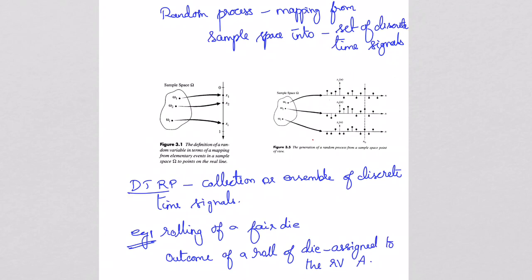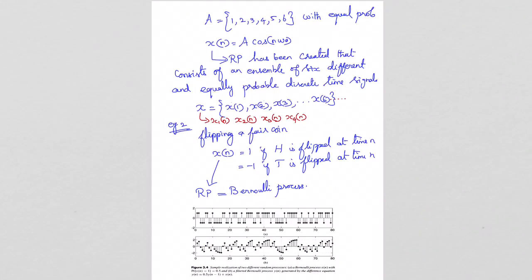We can have different examples for this. The first example, let us consider, is the rolling of a fair die. The outcome of a roll of a die is the numbers 1 to 6. Let us assume that the random variable A is selected for assigning the values of the roll of the die. The outcomes of the experiment are assigned to the variable A, which has values 1, 2, 3, 4, 5, 6 with equal probability. Let us assume that the probability of getting these values is equally likely. That means the probability of getting the outcome 1, 2, 3, everything is the same, 1 by 6.